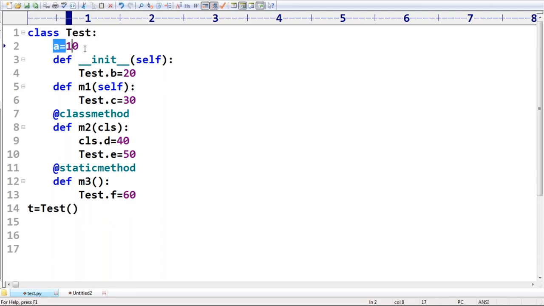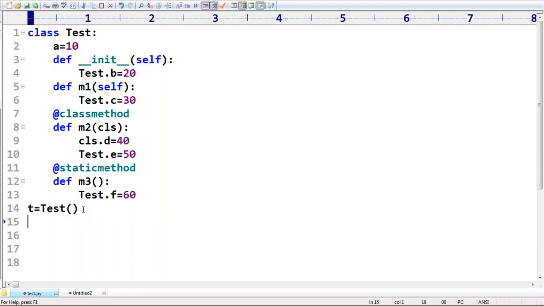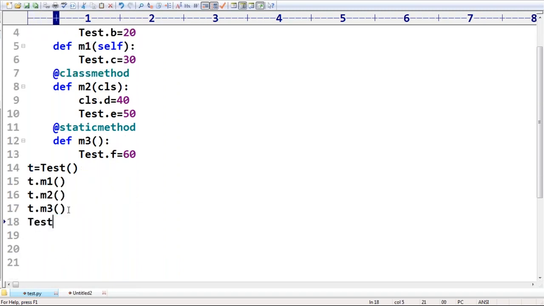Automatically, do you know, a is created by the constructor. Next, t.m1, t.m2, t.m3. All the three methods you already call, sir. Now test.g is equal to some 70, like this I'm taking, sir.